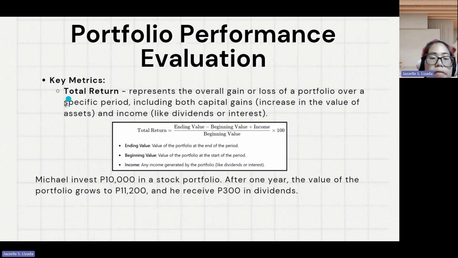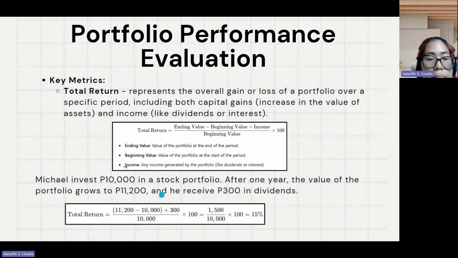For example, Michael invests 10,000 in the stock market or stock portfolio. After 1 year, the value of the portfolio grows to 11,200 and he received 300 in dividends. To compute the total return, we take 11,200 minus 10,000 plus 300 dividend, divided by 10,000, times 100.